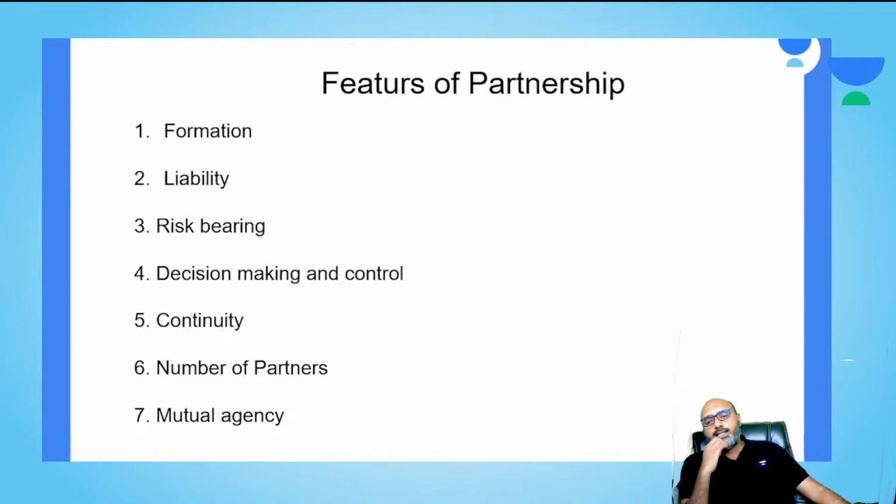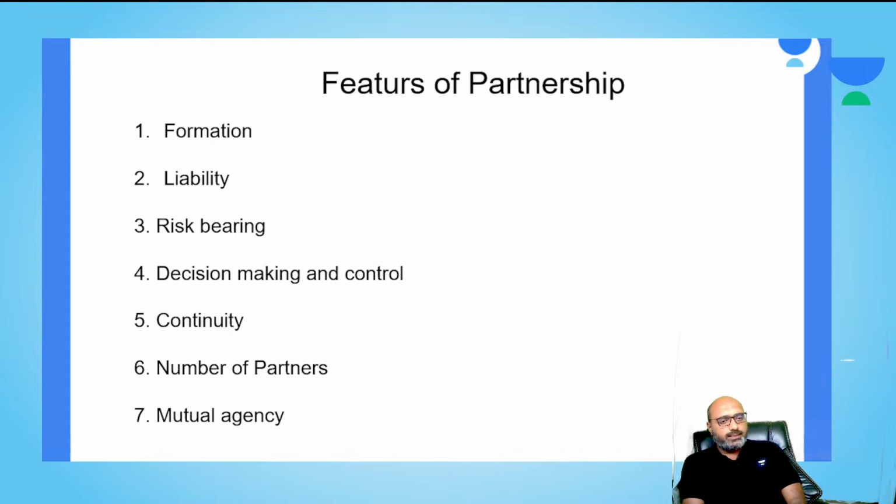As per section 464, which was brought into existence in 2013, the maximum can be 100. But currently, as per rule 10 of the Companies Miscellaneous Rules 2014, at present the maximum number of partners is 50. Okay guys, so I hope the number of partners is clear here.